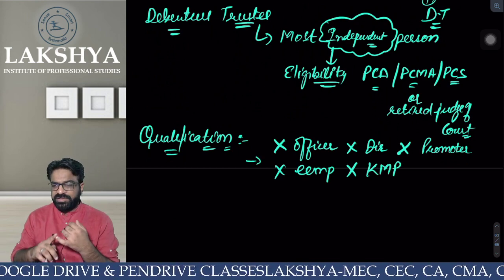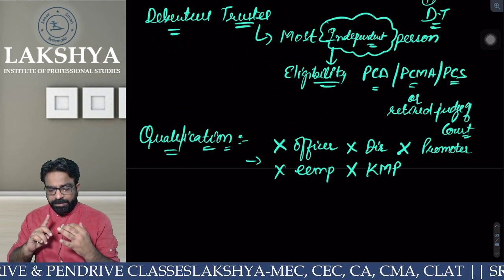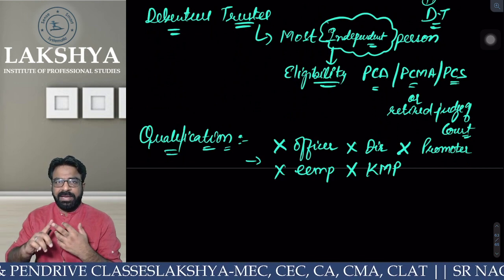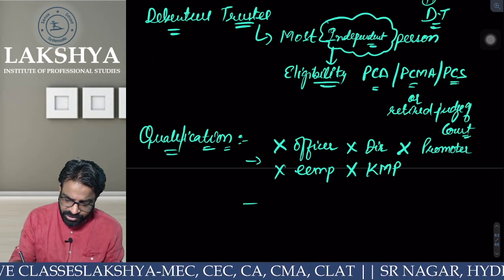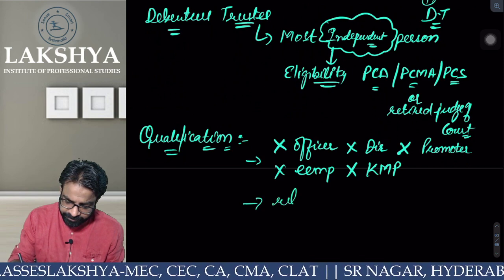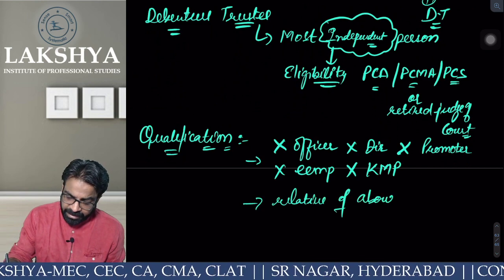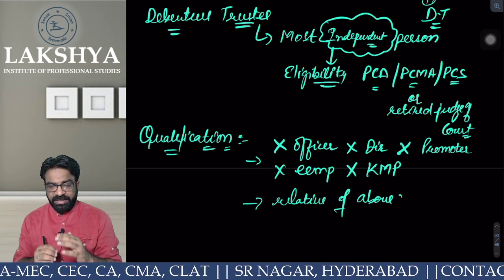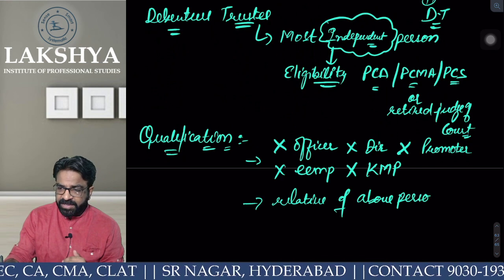He should not be the officer of the company. He should not be the director of the company. He should not be the promoter of the company. He should not be the employee of the company. He should not be the key managerial person of the company. He should not be the relative of the above. These people's relatives also should not be appointed. He should not be the relative of the above persons. Am I correct or not?